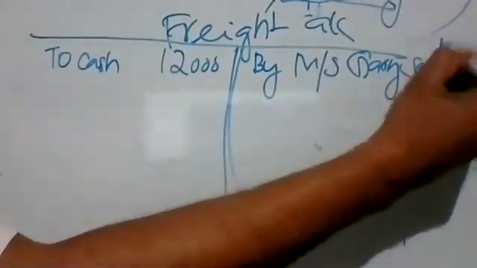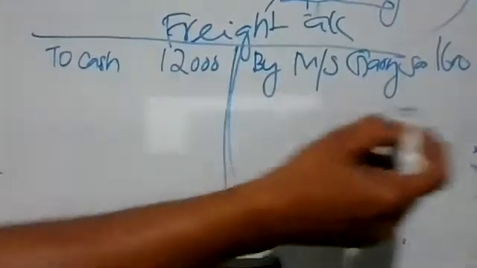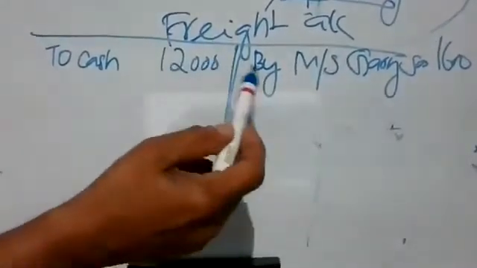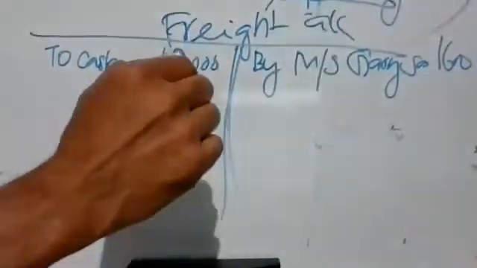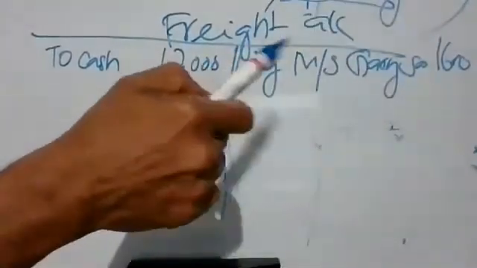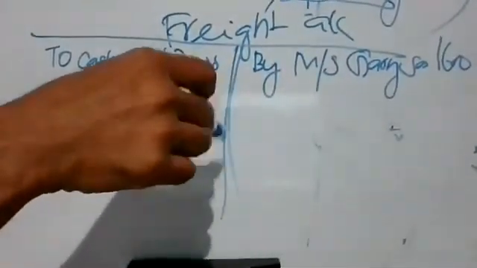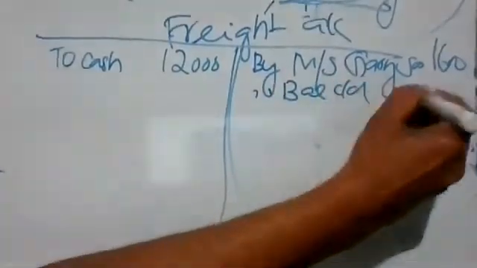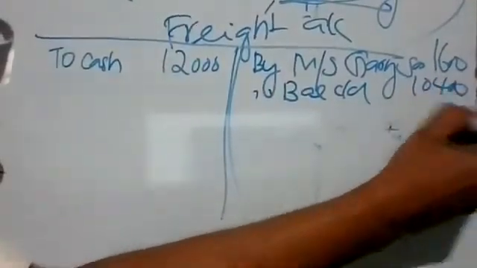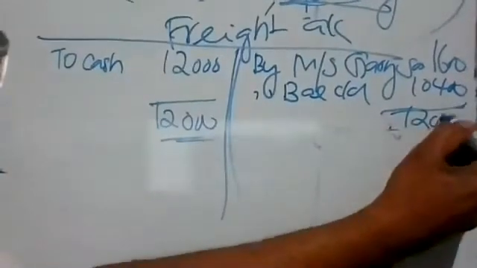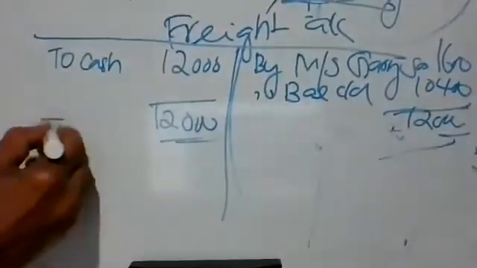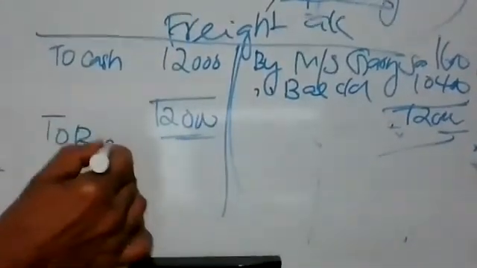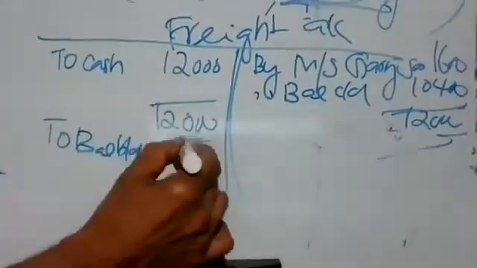By Messrs Gary and Sons, rupees 1,600. So when you balance this account, freight charges is not 12,000. How much is the balance? 10,400. By balance carried down 10,400. You know how to balance an account, we learned already. Just for proving that statement. And we will write here to balance brought down.